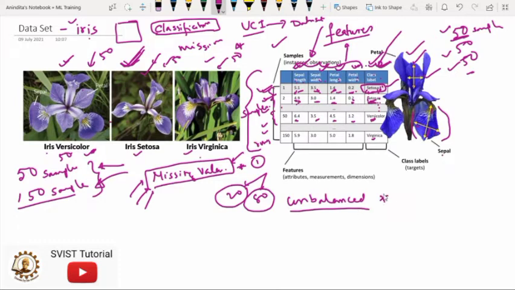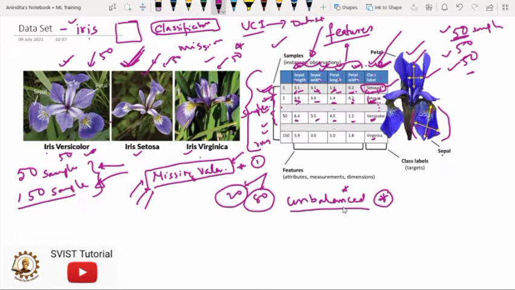So here the point is, in this training session, we will learn how to deal with medical data sets like cancer data set, liver cirrhosis data set. The first point you have to remember is that unbalanced data sets are especially likely when we are dealing with medical data sets.